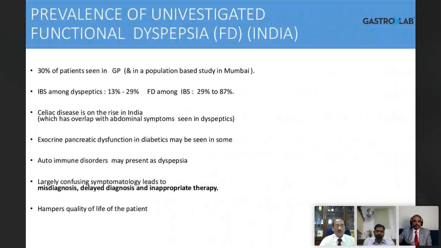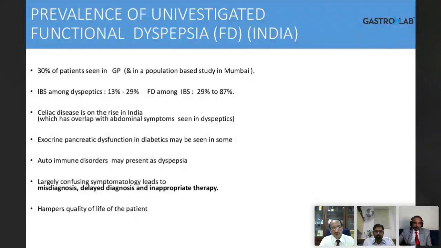It's not just the endoscopy. I'm just coming to show you how there are other things, like gastric function tests, which can be of help. If you see here, 30% of patients in general practice have dyspepsia. Even in Mumbai, 30% of the population have dyspepsia. IBS among dyspeptics is seen in 13 to 29%. Functional dyspepsia among IBS is 29 to 87%.